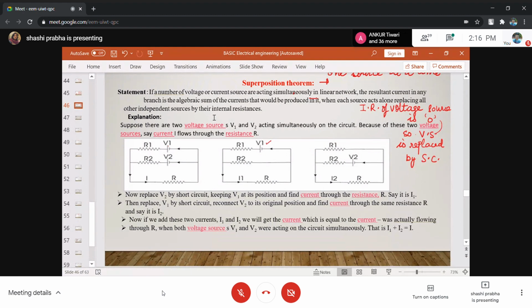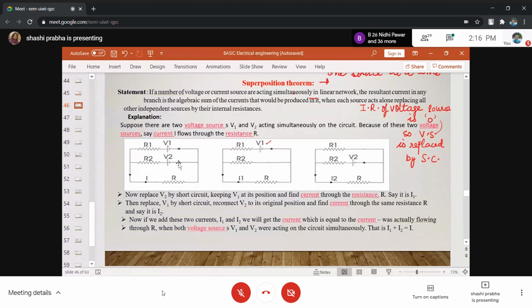That is what the superposition theorem says. Consider V1, replace V2 by its internal resistance, which is 0. First consider V1 and replace V2 by a short circuit. Then consider V2 and replace V1 by a short circuit. So that is what the superposition theorem says. One source at a time. I hope the concept is very clear. Just one source at a time.